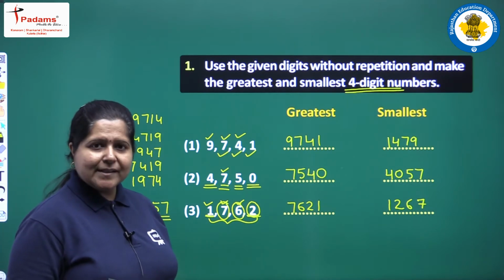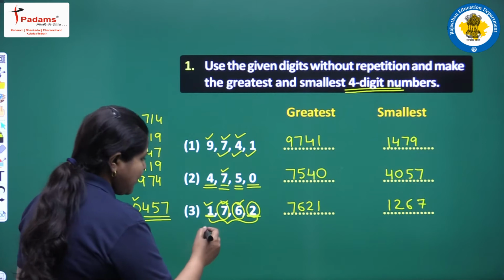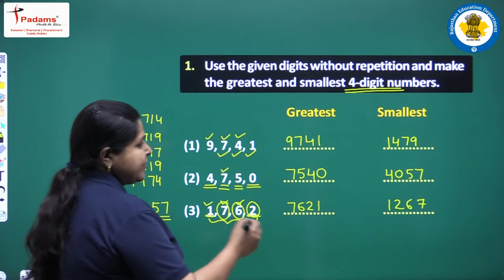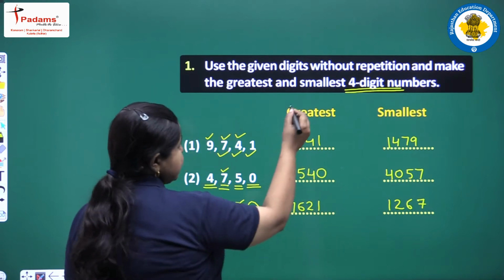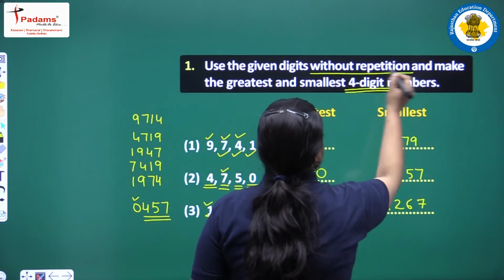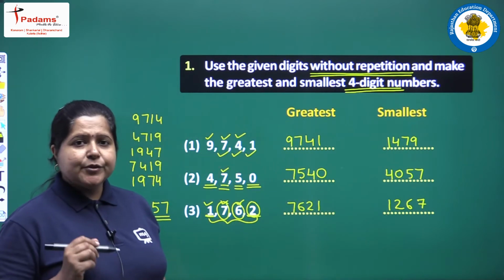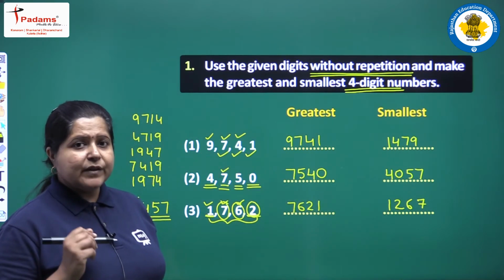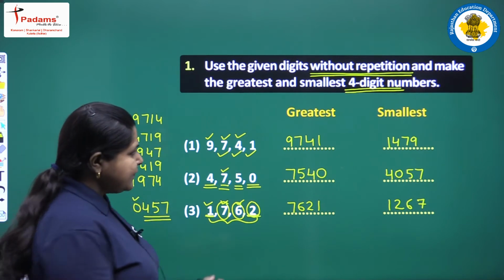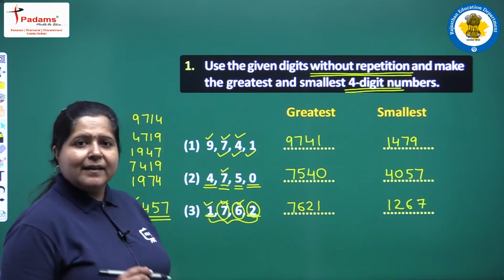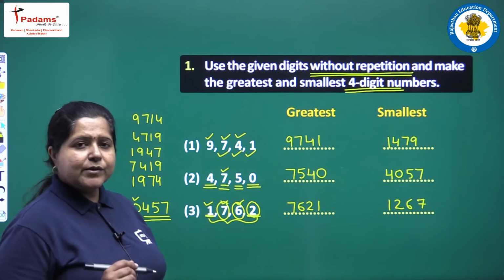1267 is the smallest number formed with the help of these 4 digits. Remember, here we have not repeated any digit because in the question it was written without repetition. That means no digit should be repeated. Each digit will be taken up once and we have taken up each digit once. I hope this has been clear to you. Next we move on to another question.